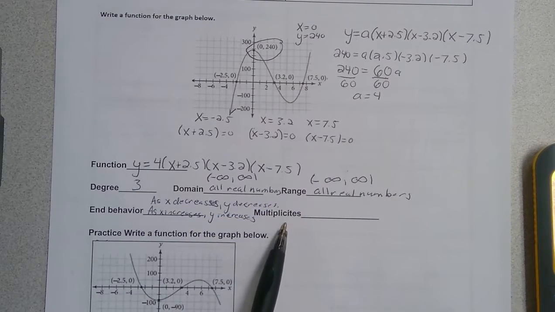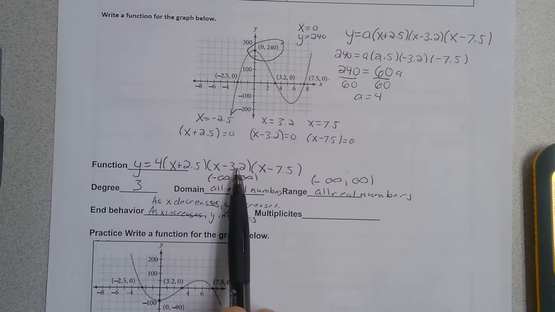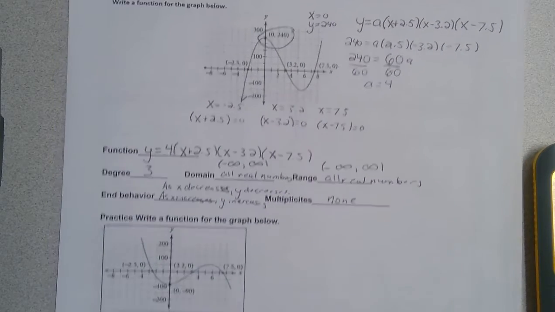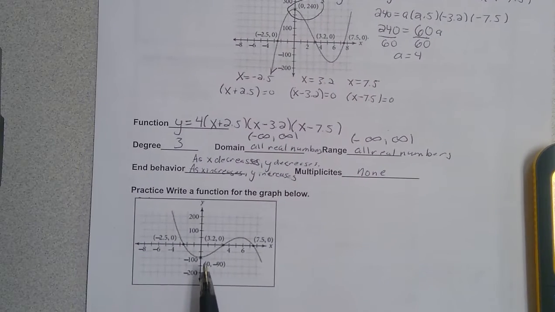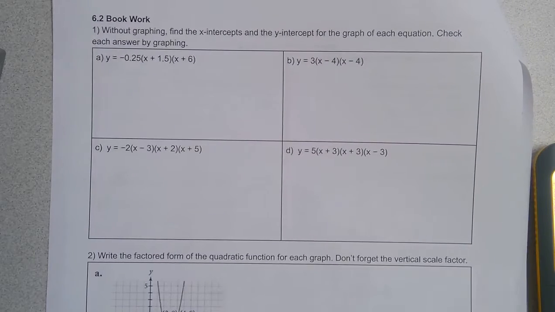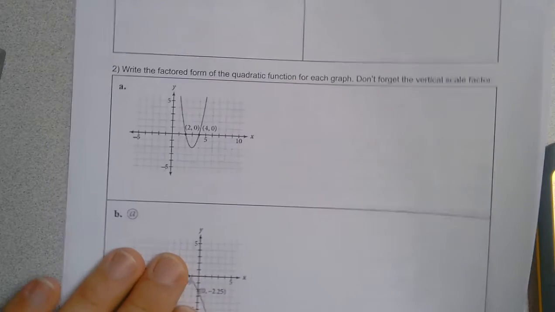And then multiplicities refer to a repeated root, and none of these factors are repeated, so we have none. So now, go ahead and practice this problem. And then if you look on the rest of the worksheet, there is just more problems for you to practice. And then we'll correct those in class.